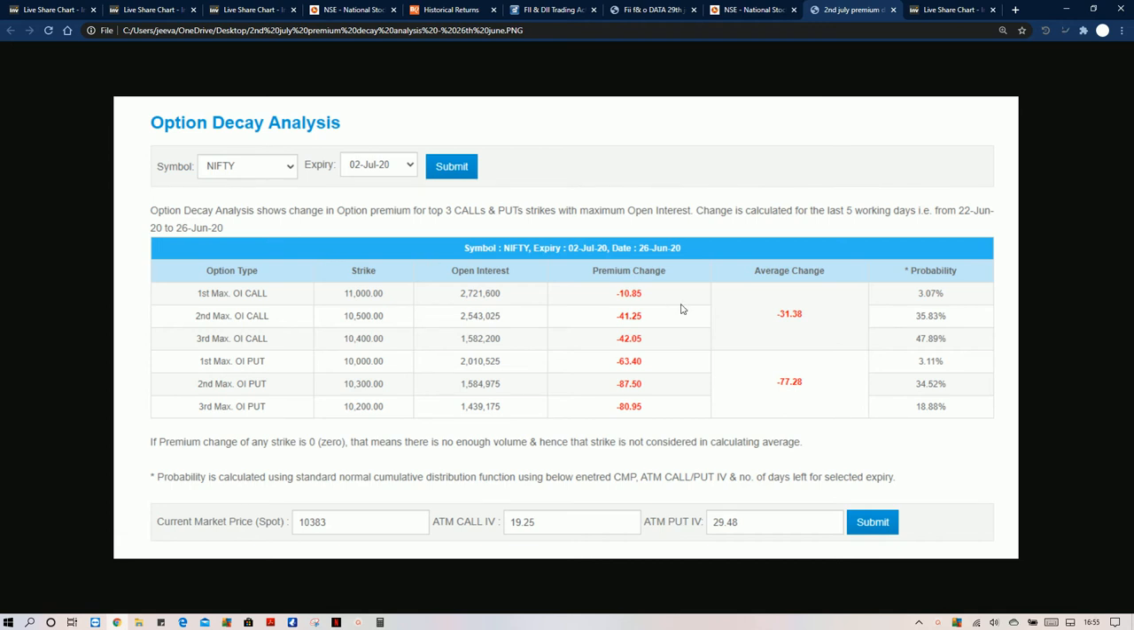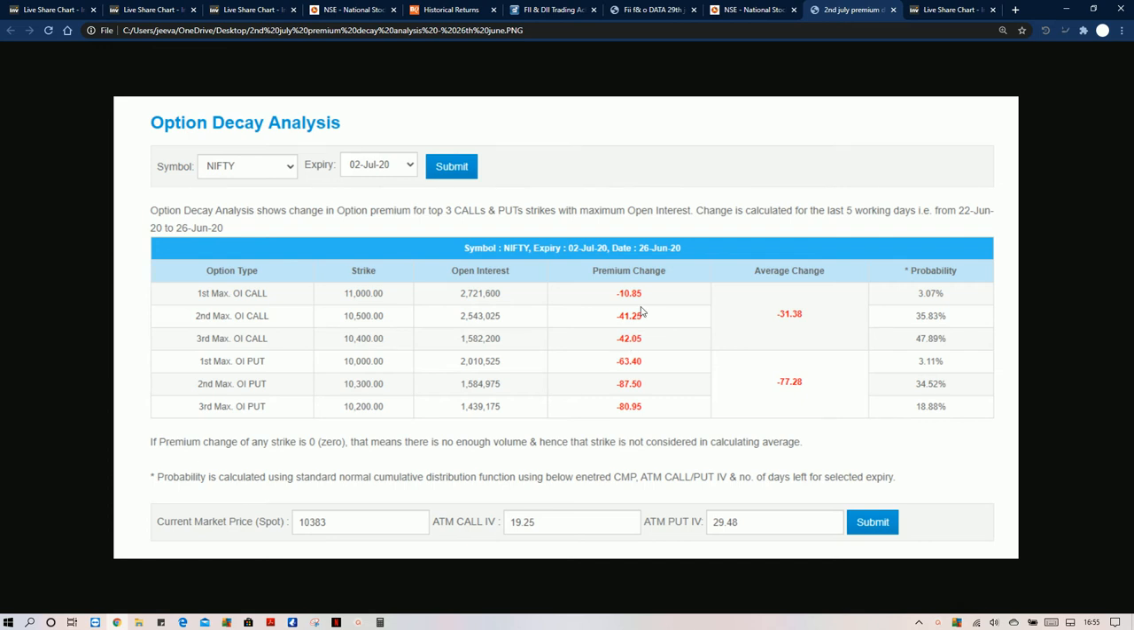What is decay analysis? We need to identify who is active in the market, whether the sellers or the buyers. If the premium decays, premium decay means premium goes negative. So here you can see that the average premium is going negative on the call side as well as the put side. It is a third party site which is giving a decay analysis.